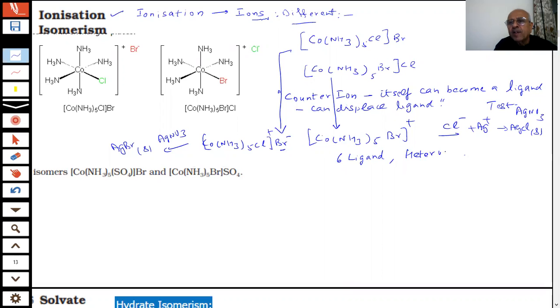Every word which we have learned is being used. Heteroleptic, the spelling I have given here is wrong. It is not homoleptic. The definition could be asked: what is a heteroleptic complex?